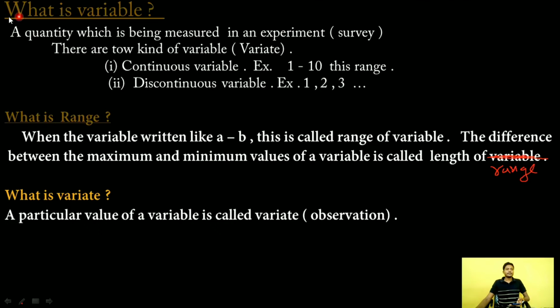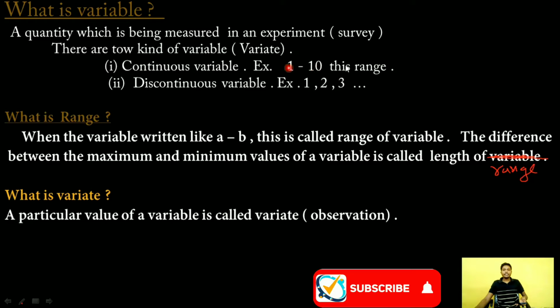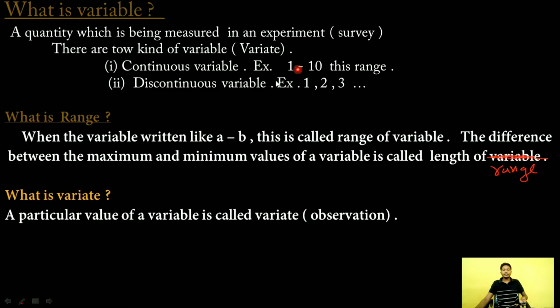Okay. Now, what is a variable? A quantity which is being measured in an experiment is called a variable. There are two kinds of variable. First is continuous variable and another is discontinuous variable. This is an example of a continuous variable: 1 dash 10, meaning 1 to 10, and an example of a discontinuous variable is 1, 2, 3, etc.